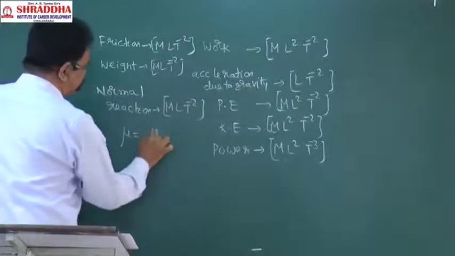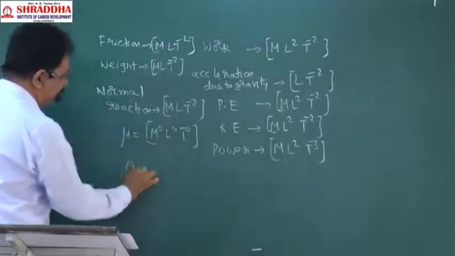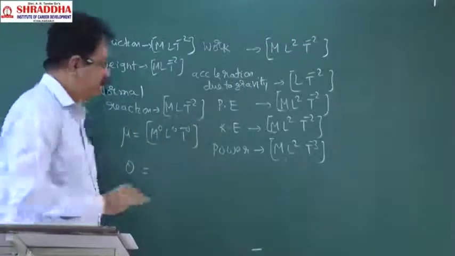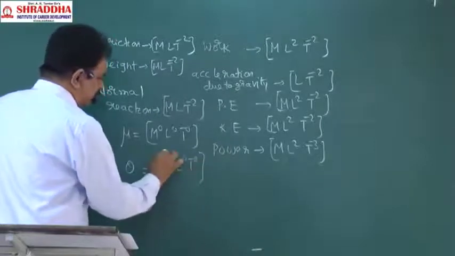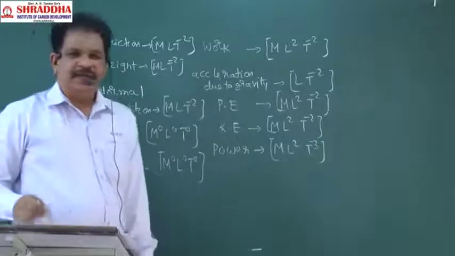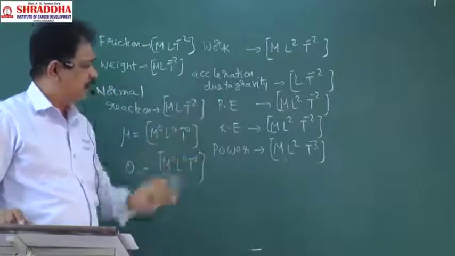Coefficient of friction, no dimensions. Angular displacement, no dimensions. Okay, these 10 are completed in this class, and we will learn some 10 more in this class.